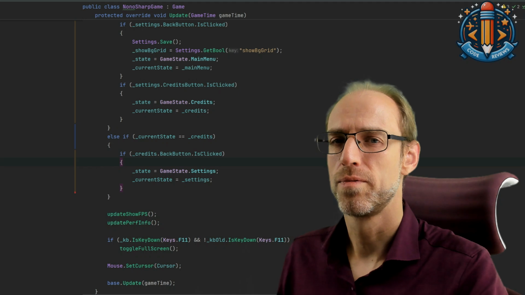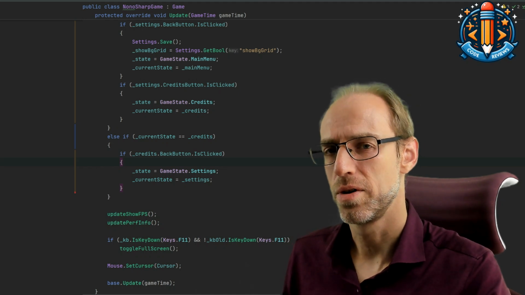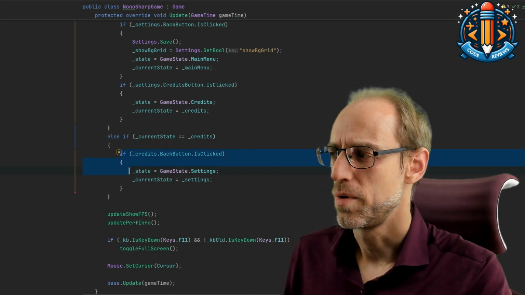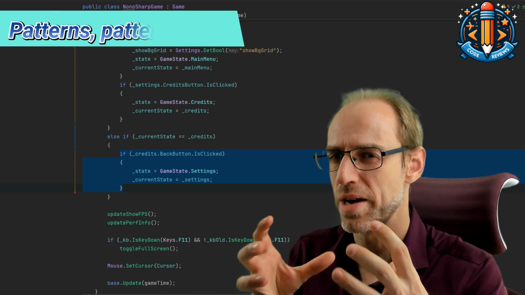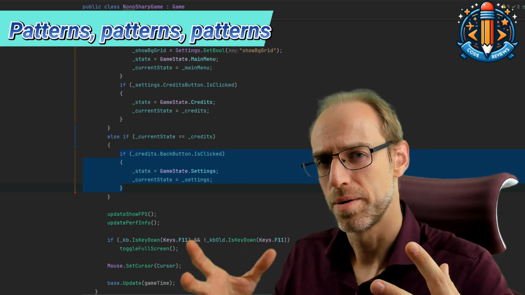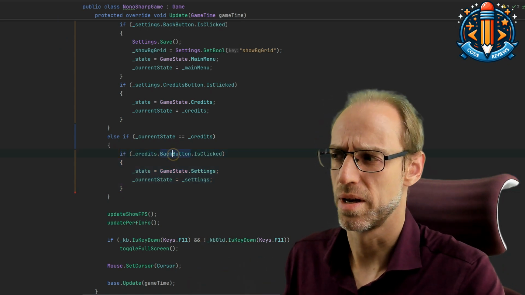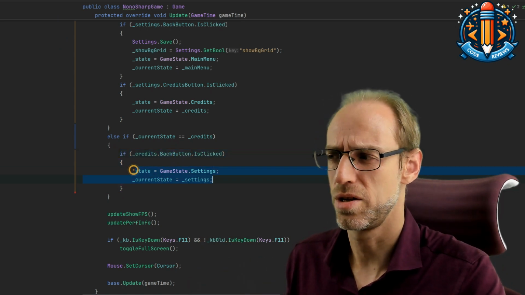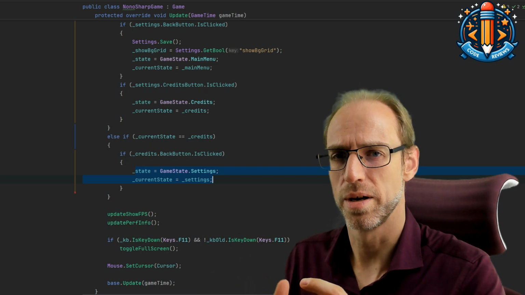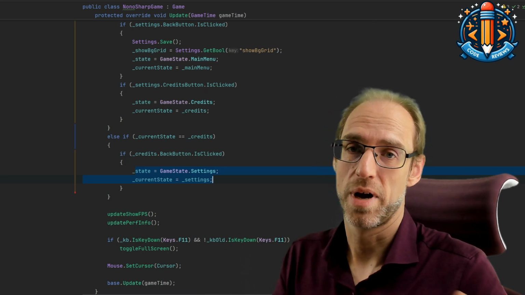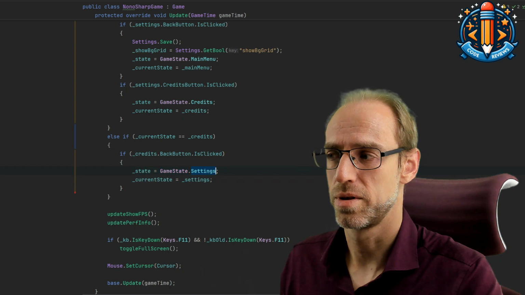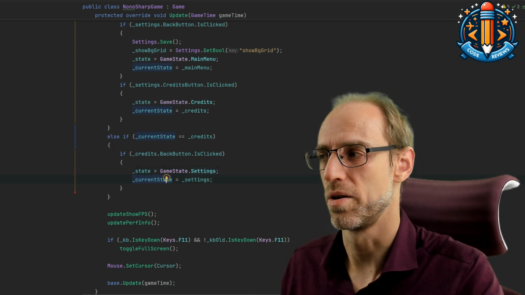Now let's move more towards the next task. If you look at something like the credits, we have a similar pattern again. You call the update method before all these ifs, and then you check what the user did, like clicking the back button, and set a new state to be in, like the next game state. Back from the credits apparently gives these settings as the current state.